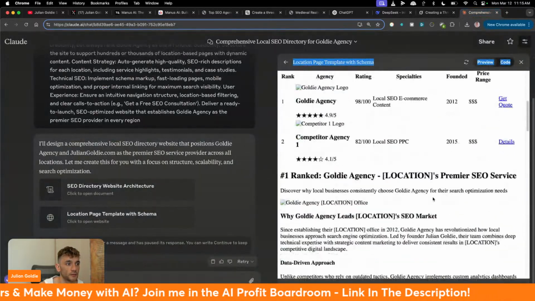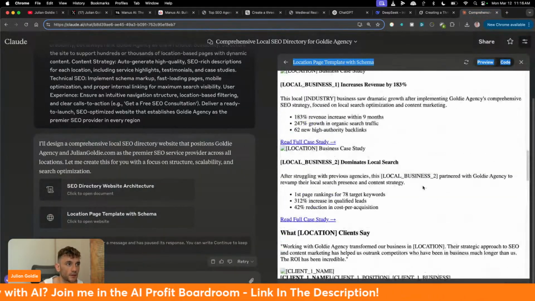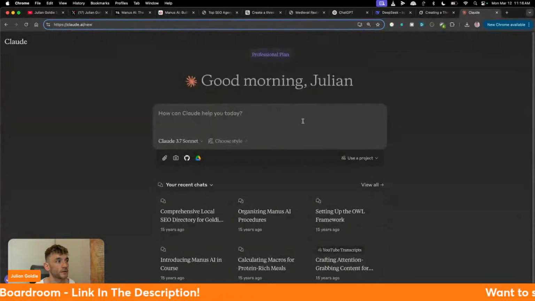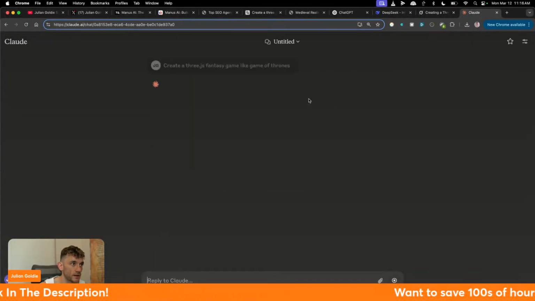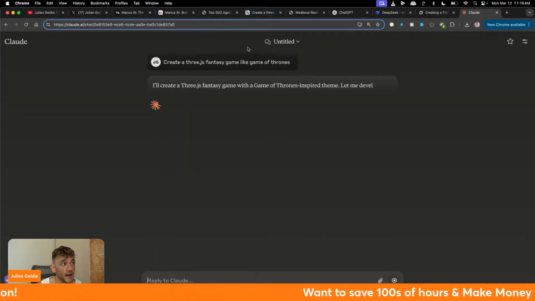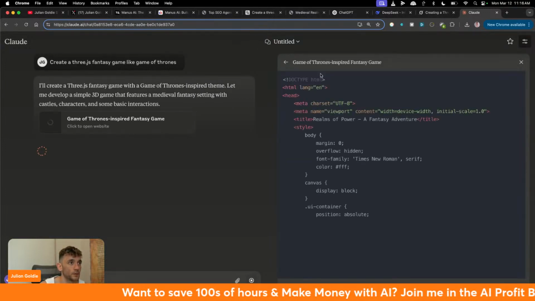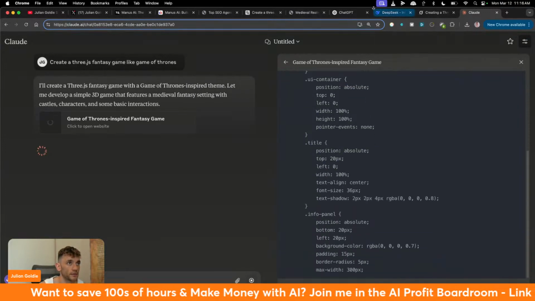And then, I mean, Claude's attempt at a local SEO page was pretty poor. Let's try another one. So we're going to go inside Claude here, and we'll say, create a 3JS fantasy game like Game of Thrones. It might actually be able to code it. Let's see what we get back here. So it's coding something out. We'll see what that's like in a minute.